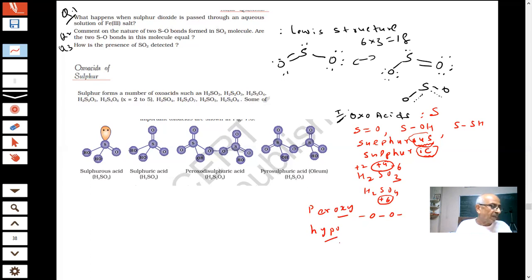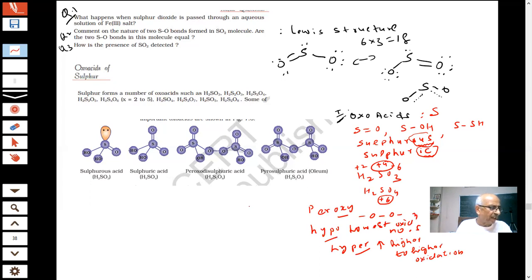Hypo means the oxidation number will be still lower, the lowest oxidation number of sulfur. And sometimes they call hyper. Hyper means highest, higher to higher oxidation numbers. Okay. This is a way of understanding certain information about sulfurous acid, sulfuric acid.